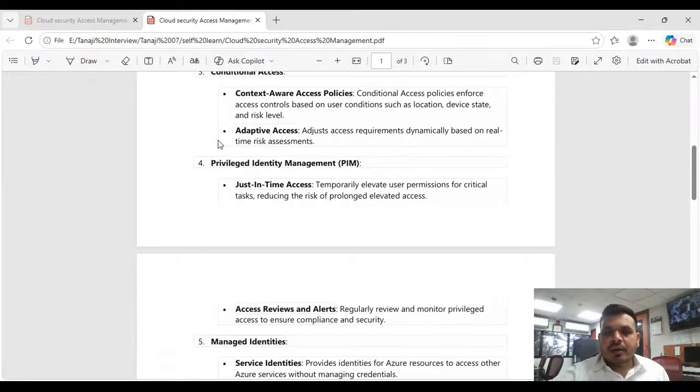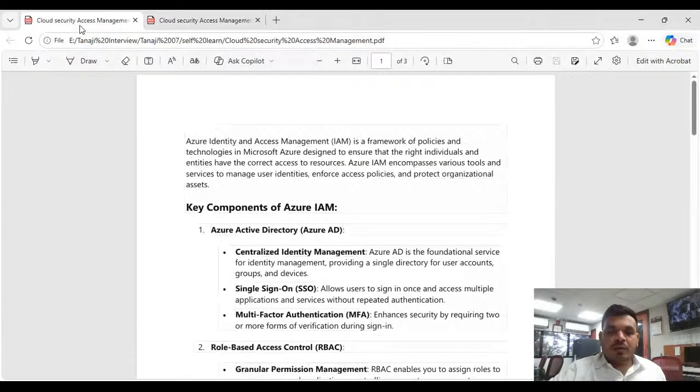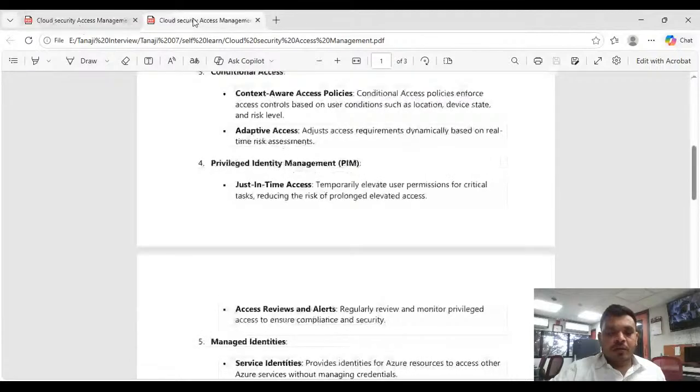In that scenario, what happened? We needed network administrator access, network contributor, to configure the VPN setup, and at that time we didn't have that particular access, so we configured PIM in our automation. We have configured the PIM.